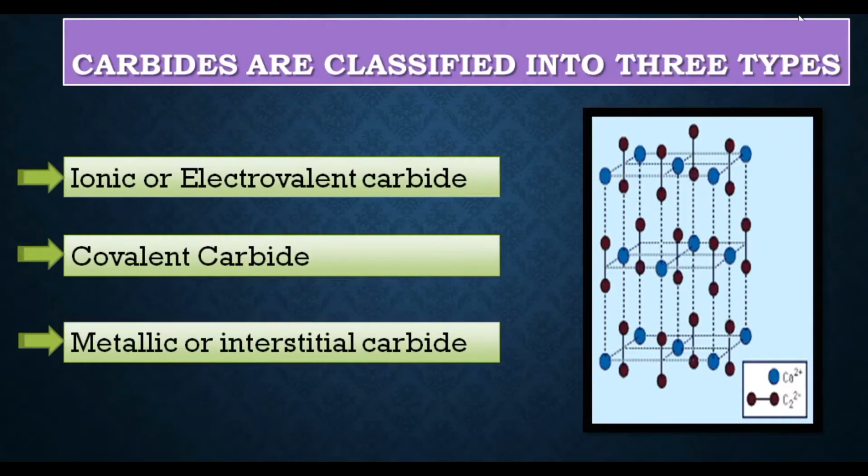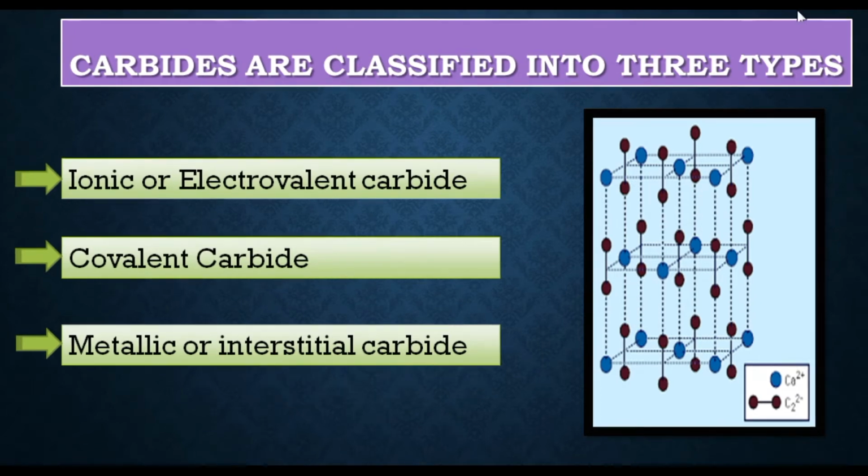Now proceed towards the classification of carbides. So carbides are classified into three types. One is ionic or electrovalent carbide, second one is covalent carbide, and the last one is metallic or interstitial carbide. So let's discuss them one by one.